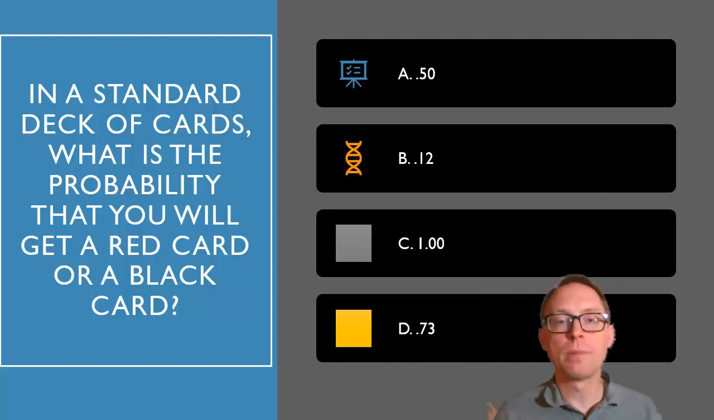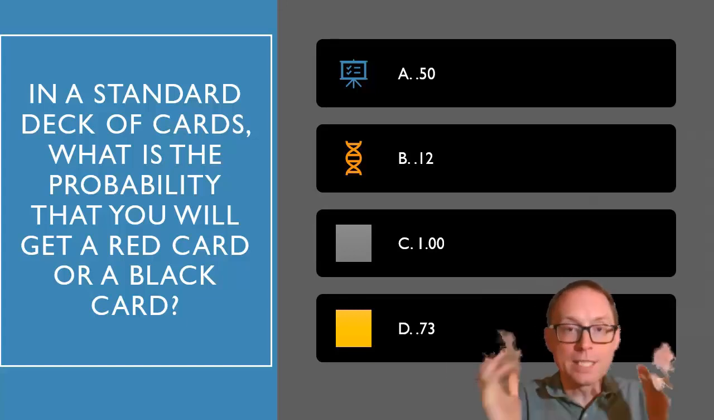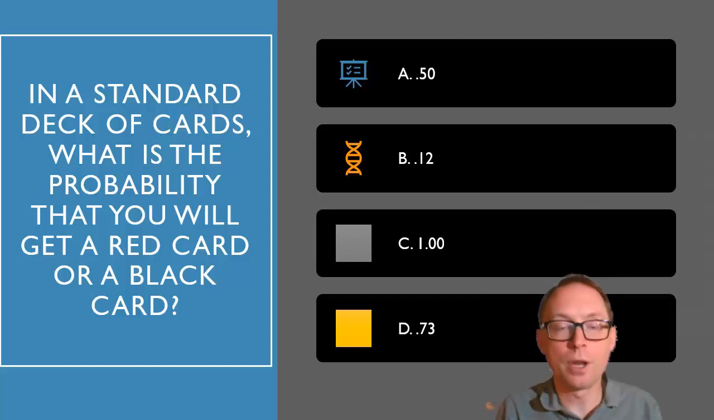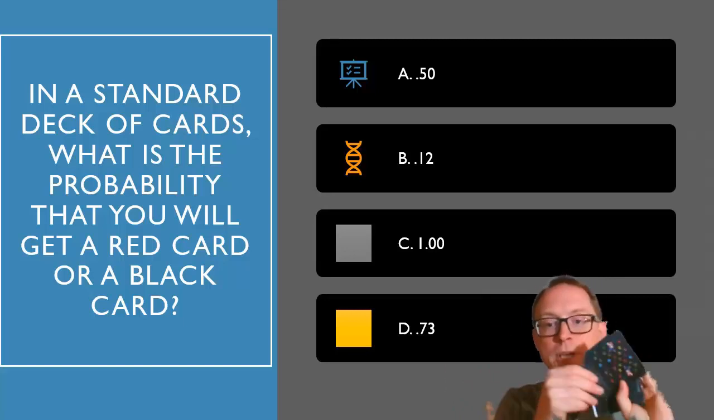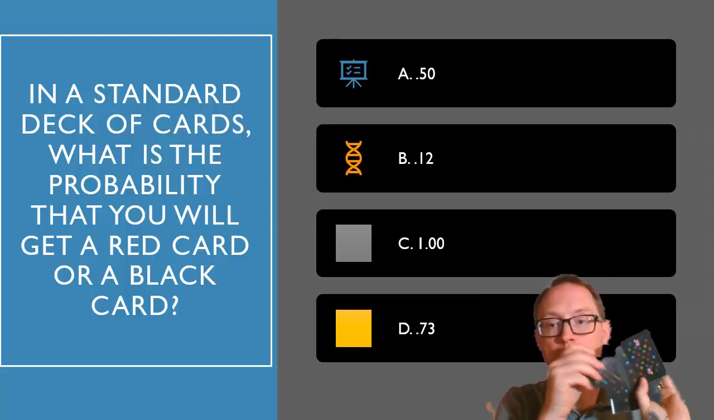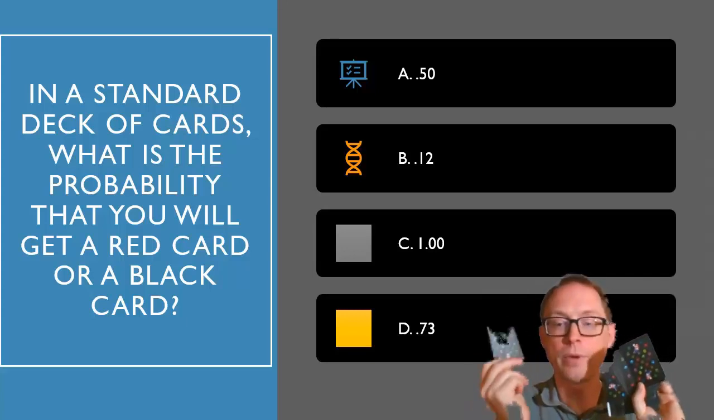So let's do some practice. In a standard deck of cards, what's the probability you get a red card or a black card? Well, that's easy, right? The probability of you getting a red card or a black card is 100%. It's 1.0. Probability of me getting a red or a black card.